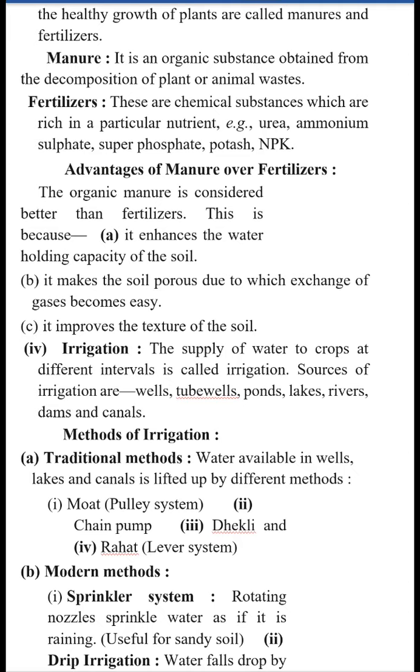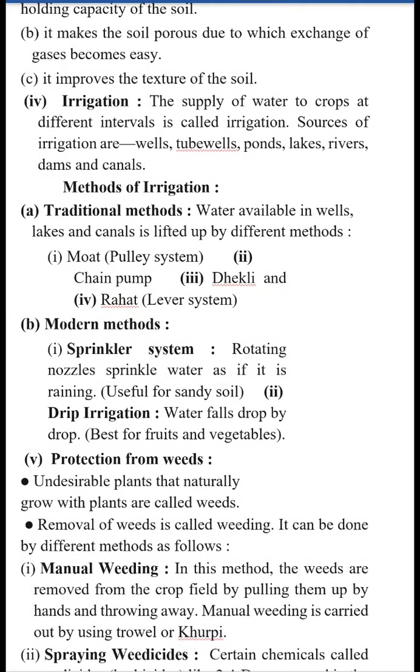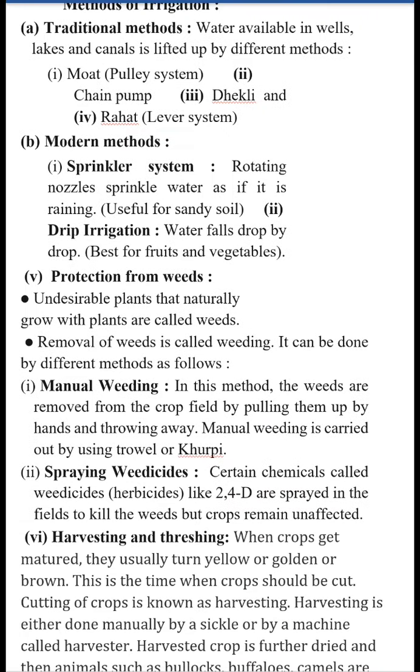There are various sources of irrigation: wells, tube wells, ponds, lakes, rivers, dams, canals, etc. There are various methods of irrigation: traditional methods and modern methods. The traditional methods are the methods in which the water is lifted from the various sources and supplied to the field. For example, moat, chain pump, dhekli, rahat, etc.